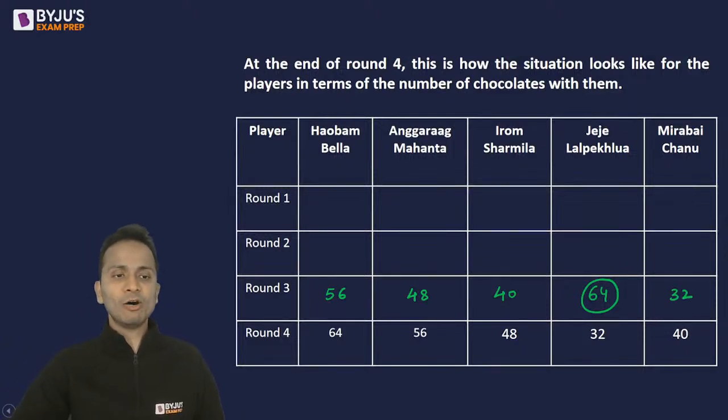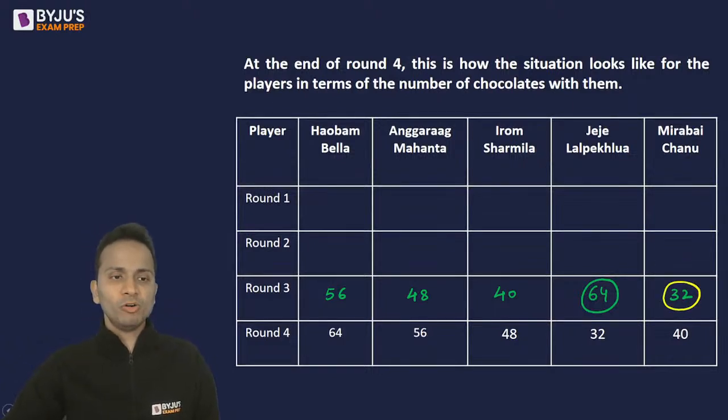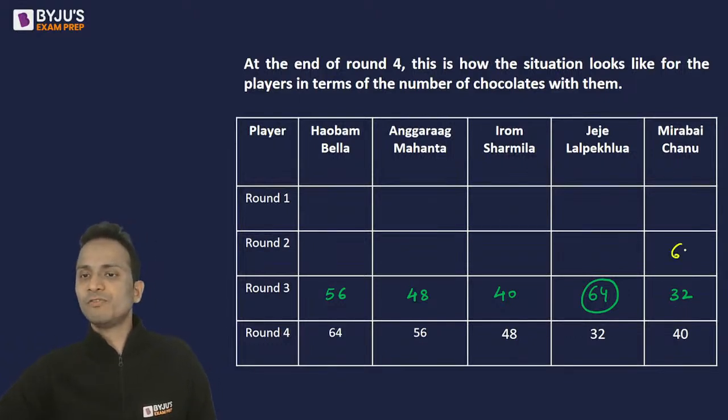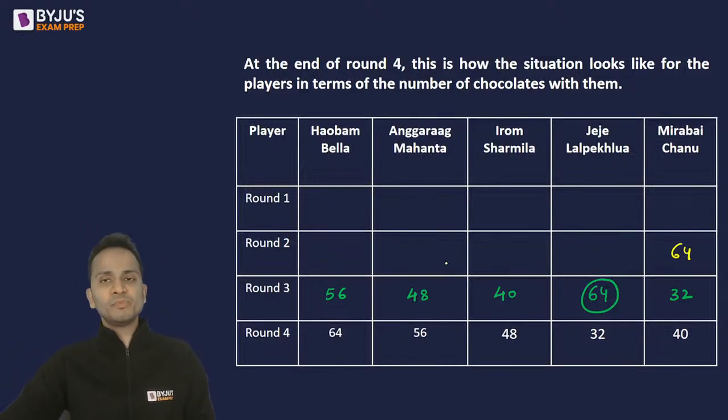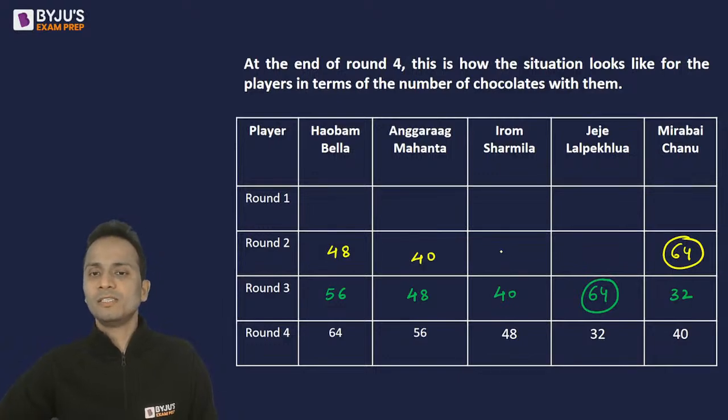Okay, now going from round 2 to round 3, who must have distributed the chocolates? So it can be Mirabai Chanu on the same logic. In round 2, Mirabai Chanu will have 64 chocolates and must have distributed 32 divided by 4, that is 8 chocolates to each of these players. So in round 2, Bella will have 56 minus 8, that is 48. Mahanta will have 40, 32 and 56 chocolates.